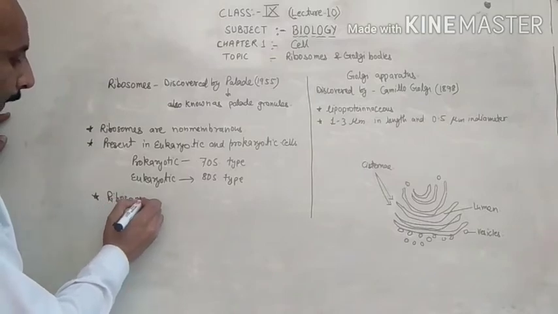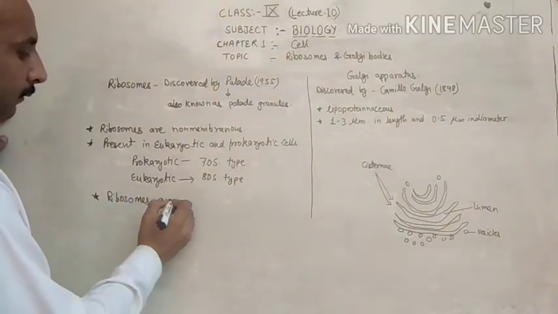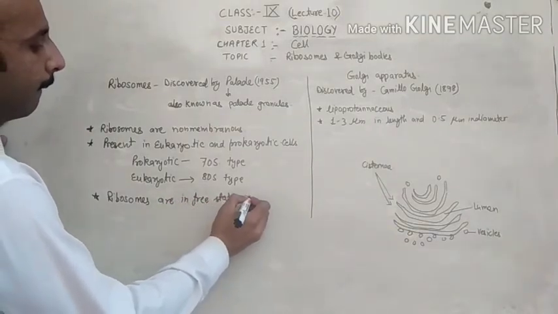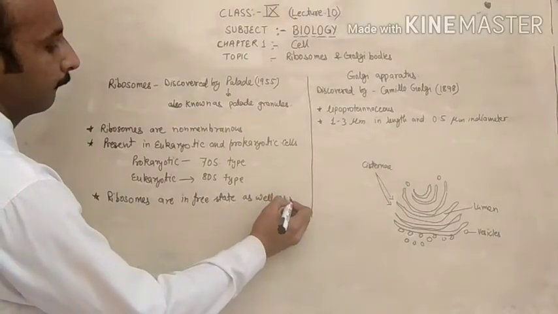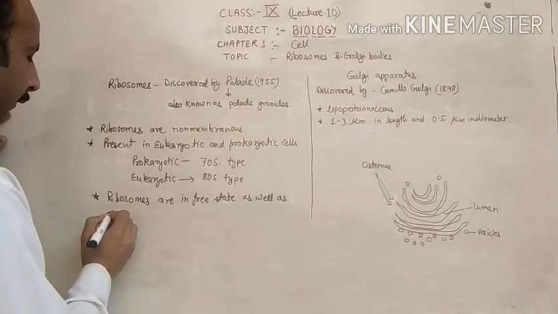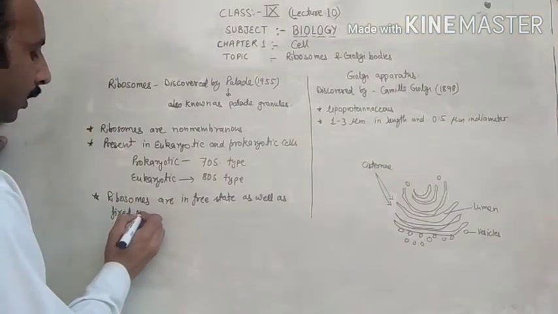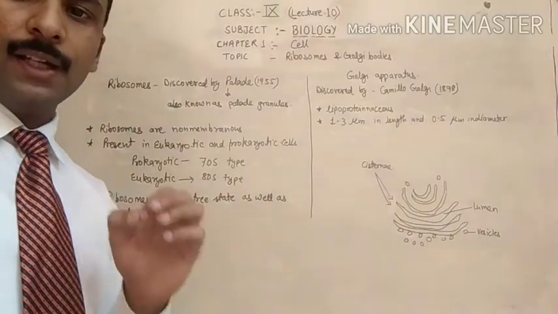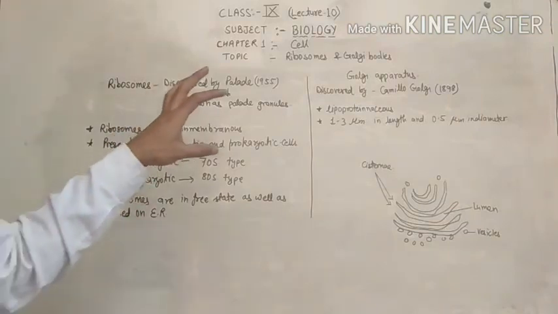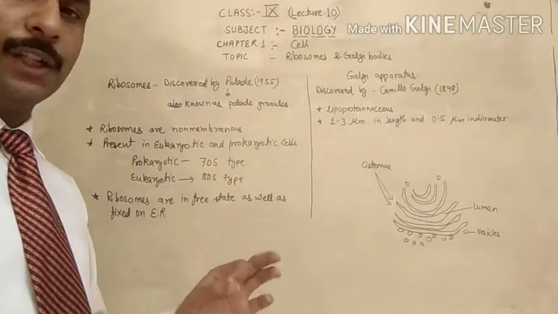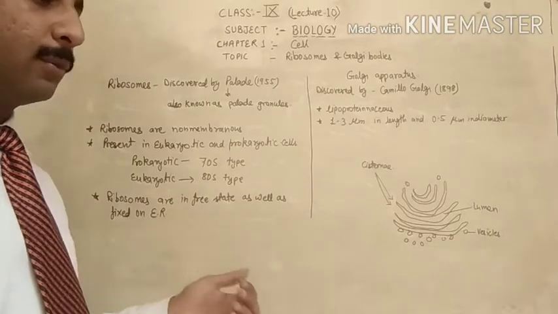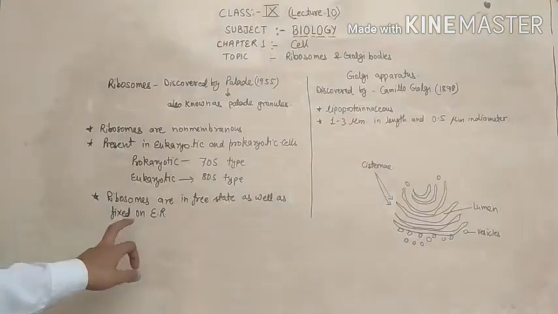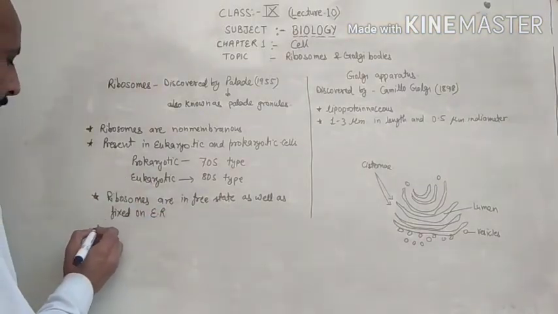Ribosomes are in a free state as well as fixed on ER. This means ribosomes are present in cells in two forms. The ribosomes present inside the cytoplasm are called free ribosomes, and the ribosomes fixed on the endoplasmic reticulum are called fixed ribosomes.